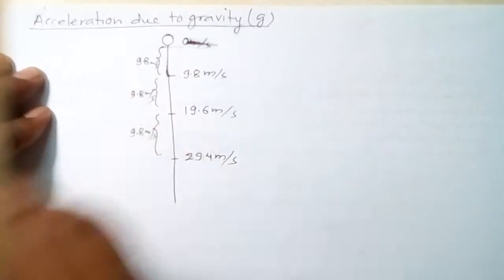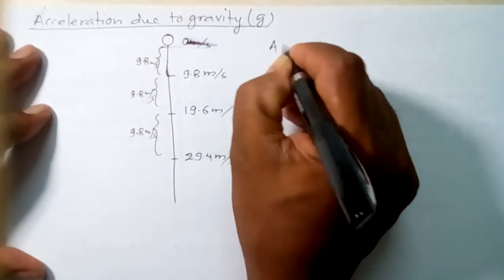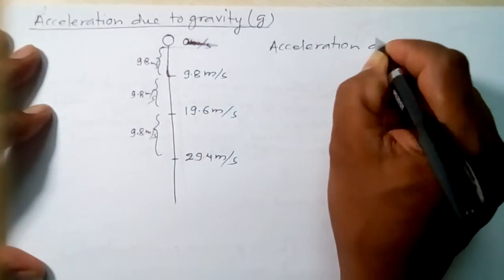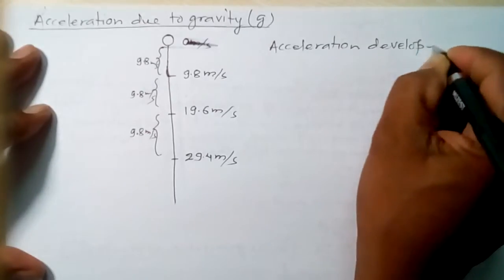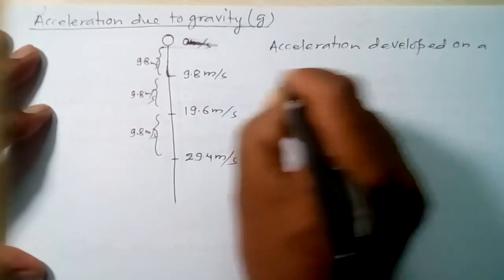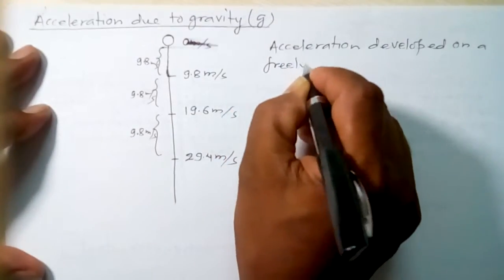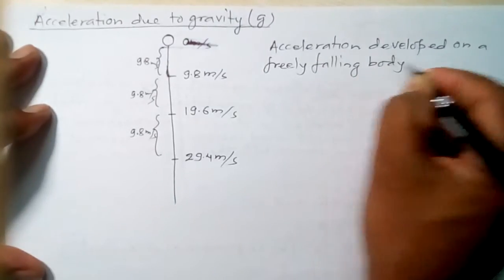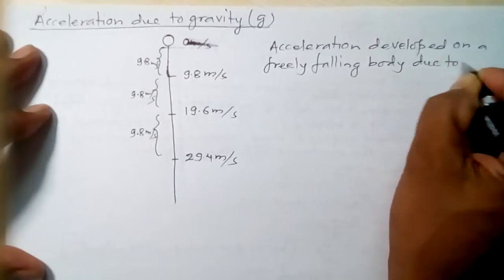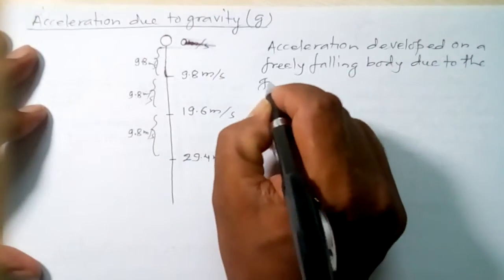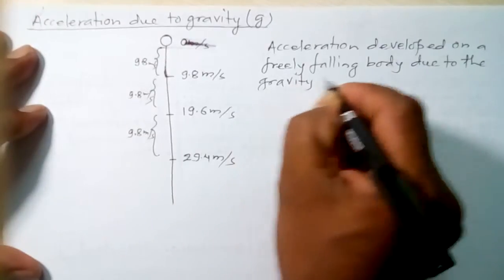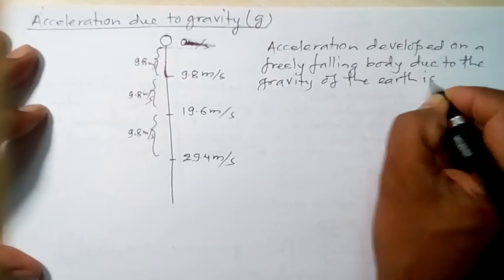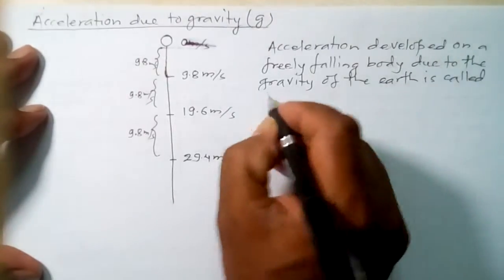But acceleration due to gravity is defined this way: the acceleration developed on a freely falling body due to the gravity of the earth is called acceleration due to gravity.